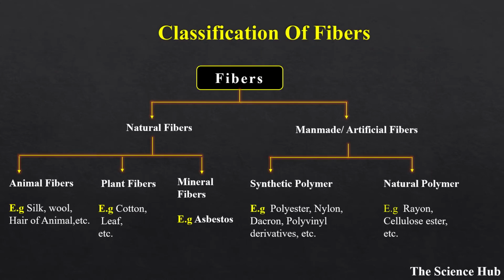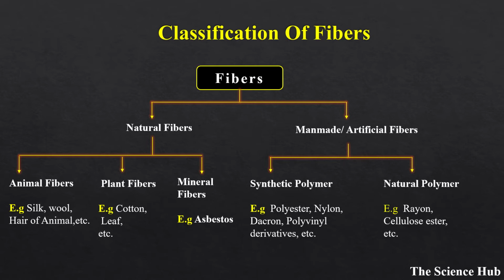Classification of fibers. Fibers are classified into two: natural fibers and man-made fibers. Man-made fibers are also called artificial fibers. Natural fibers are divided into three: animal fibers, plant fibers and mineral fibers. Animal fibers include silk, wool, hair of animal, etc. Plant fibers include cotton, leaf, etc. Then mineral fibers include asbestos.